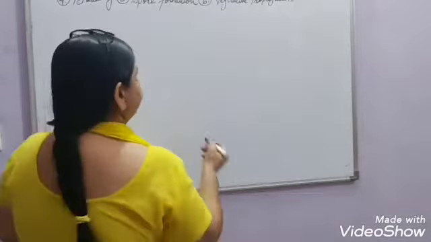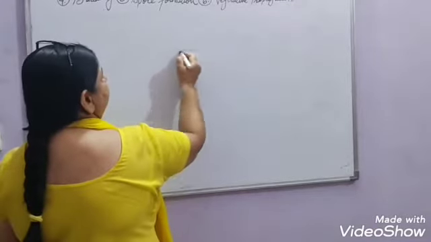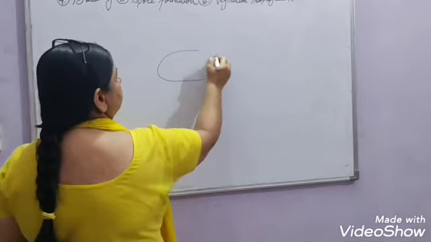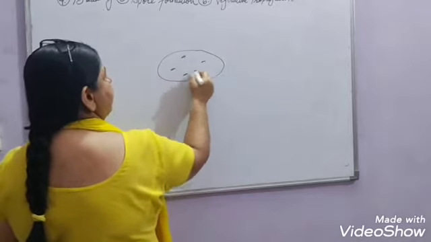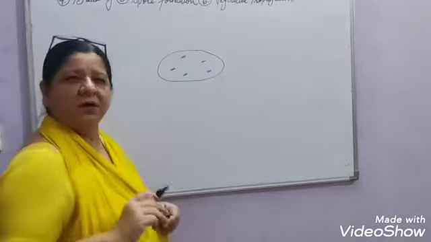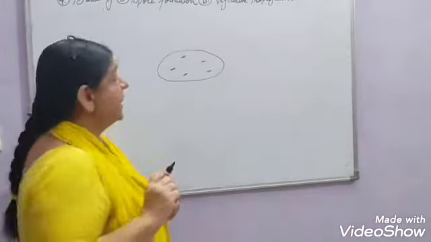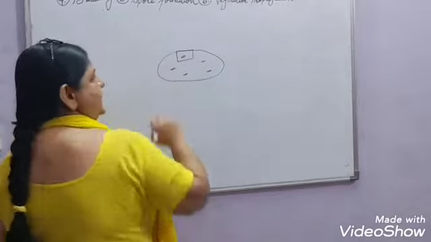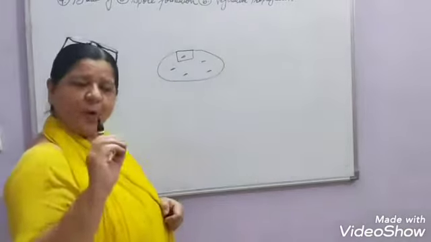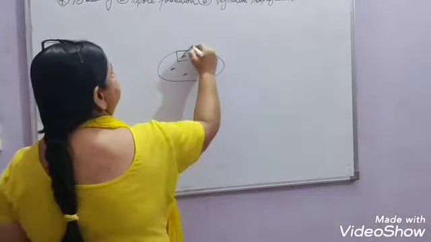Like if we take the example of potato, right? On the potato you must have seen there are certain black spots on it. Now if we take just one portion of this having this black spot, this is known as an eye.